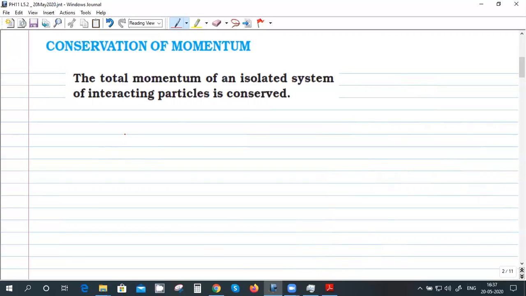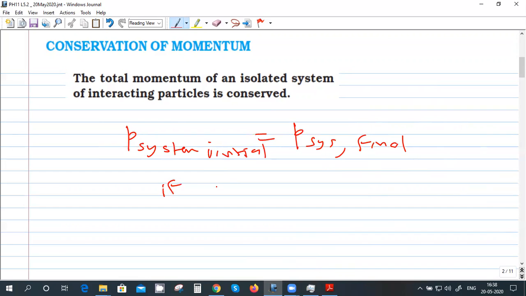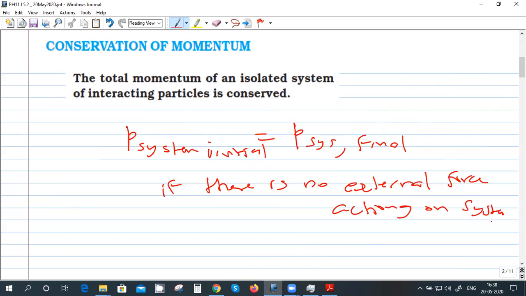So it says that the momentum of the system initial is the same as the momentum of the system final, if there is no external force acting on the system. So this statement I think we'll understand when we take some examples.